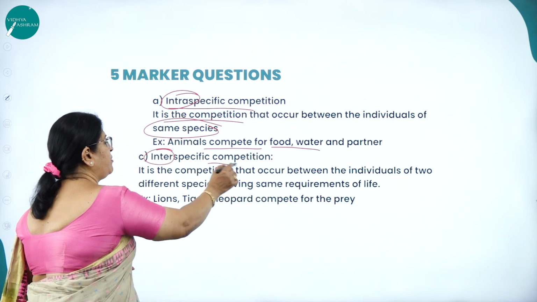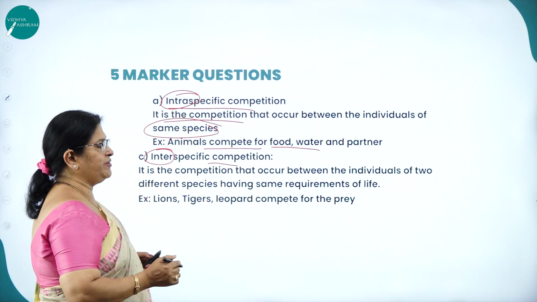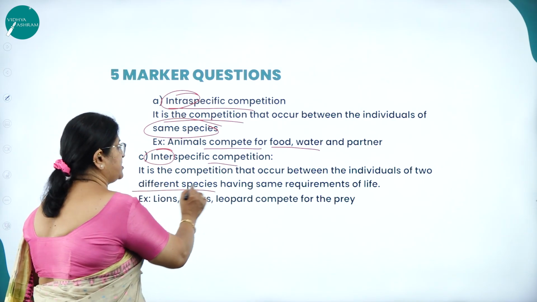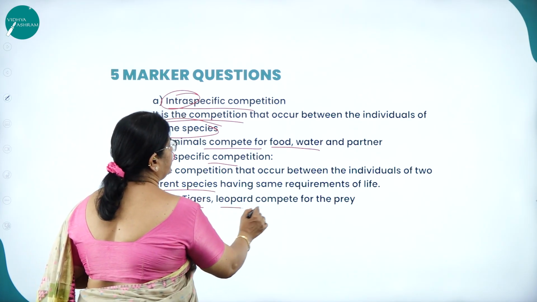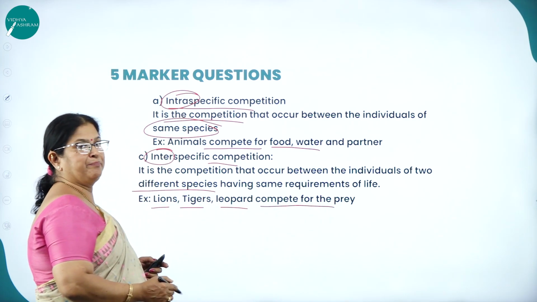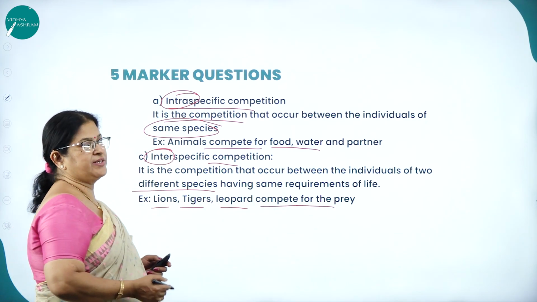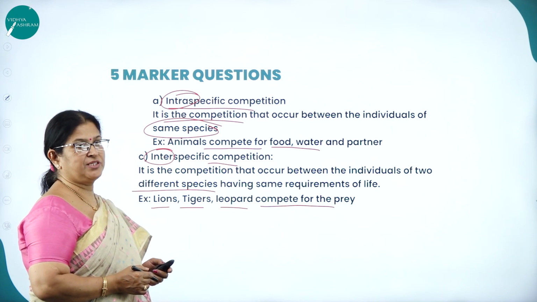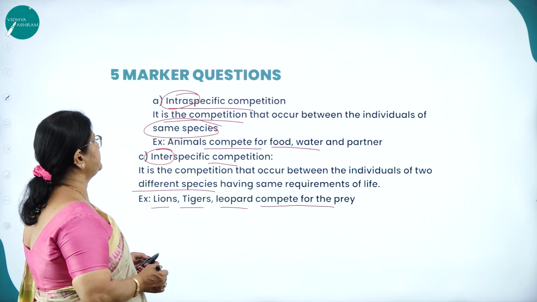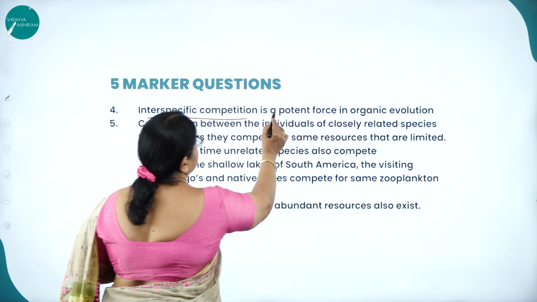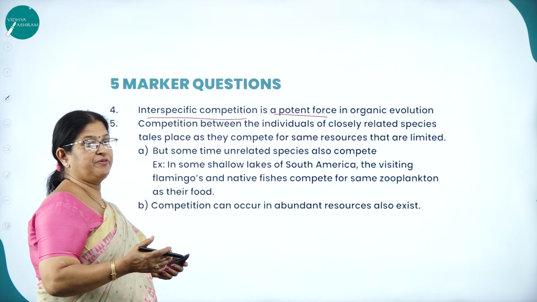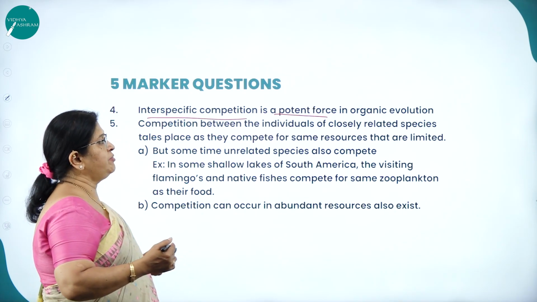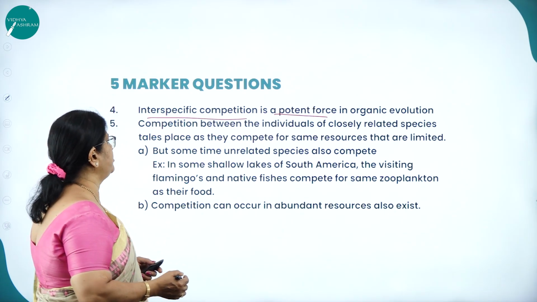Okay, interspecific competition. It is a competition that occurs between the individuals of two different species having the same requirements of life, like the lion, tigers, leopard, which compete for the same prey. So this is what we discuss about the intraspecific competition and interspecific competition. Then interspecific competition is a potent force in organic evolution. As we all know, it is a competition between two different species. So it will be a potent force in organic evolution.